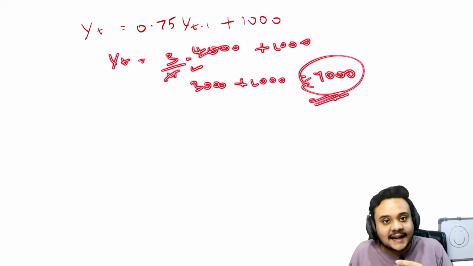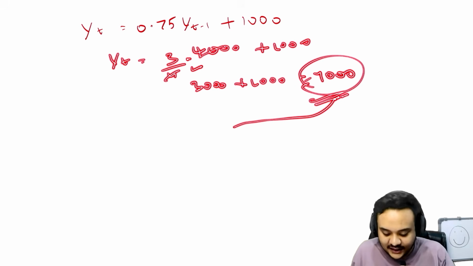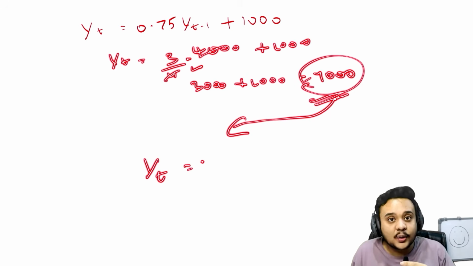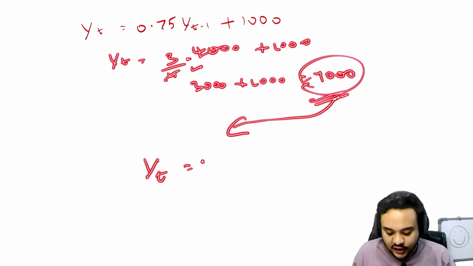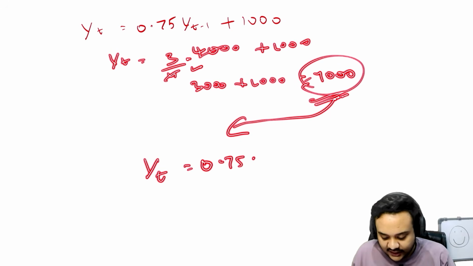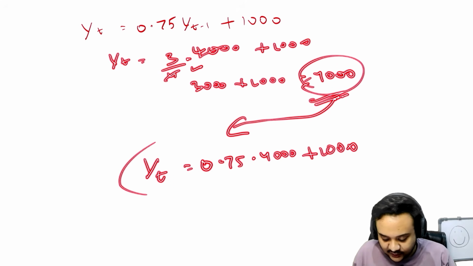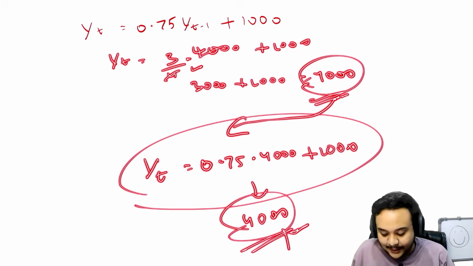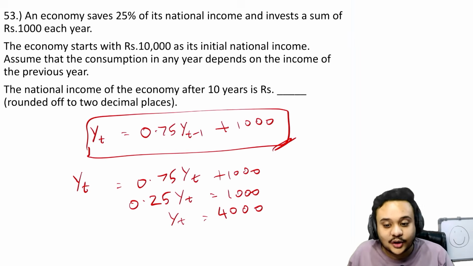So if we carry this value to the next year, what will happen? Now we are going to the next year even further. Okay, so now 0.75, and again we put 4000 plus 1000. So again we will land with 4000. So we see a pattern that this value is not going to change.